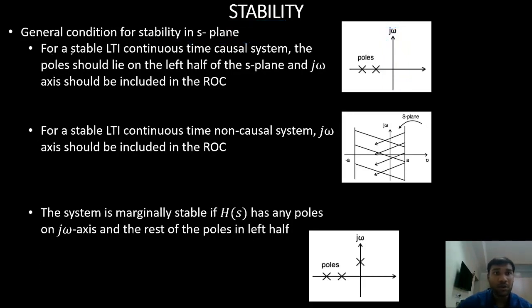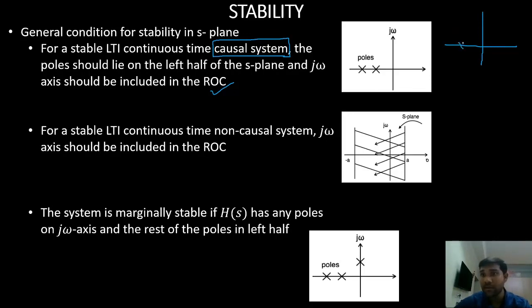Now, for a stable LTI continuous time causal system, the poles should lie on the left half of the S-plane and the j omega axis should be included in the ROC. Now let us decode this statement. I am looking for the stability condition for a causal system. What does causal system mean? Causal system means my ROC will be to the right of the rightmost pole.